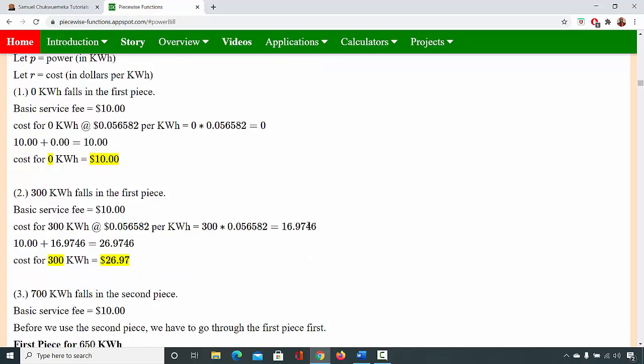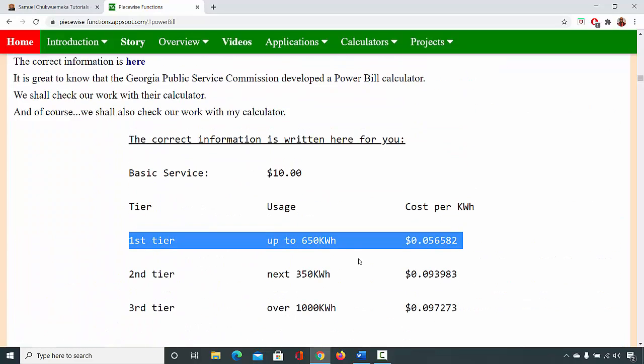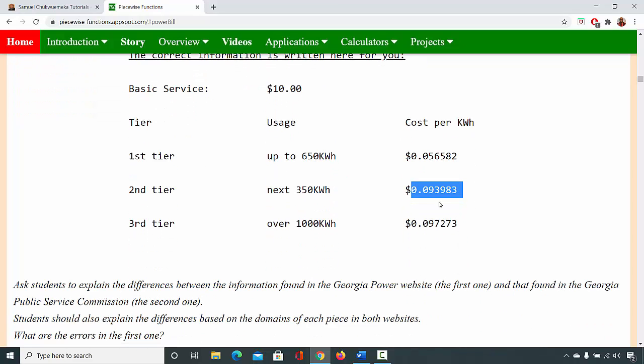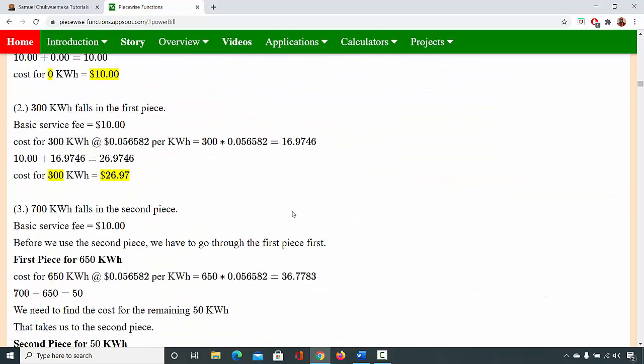That remaining 50 will be evaluated at this rate. So you now multiply 50 by 0.093983.